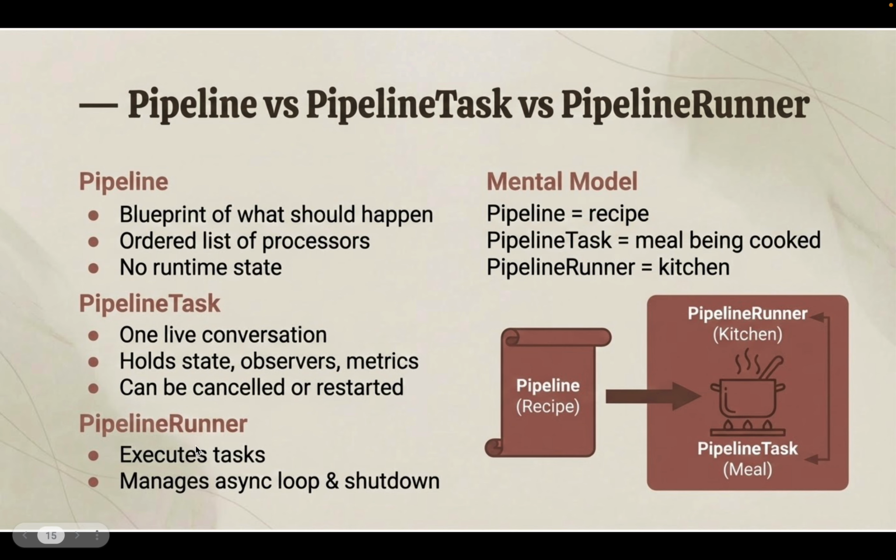The pipeline runner executes those tasks, and manages the async loop and shutdown. So the pipeline is kind of a blueprint of everything that needs to be done. The pipeline task is the actual instance of the pipeline that is running, and the pipeline runner executes those tasks. A mental model: the pipeline is a recipe, the pipeline task is the meal being cooked, and the pipeline runner is the kitchen where we are creating the meal.